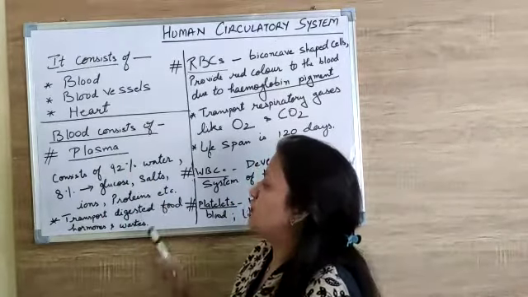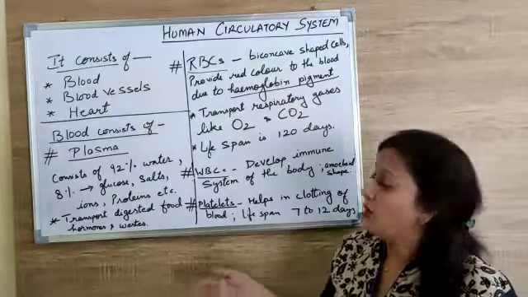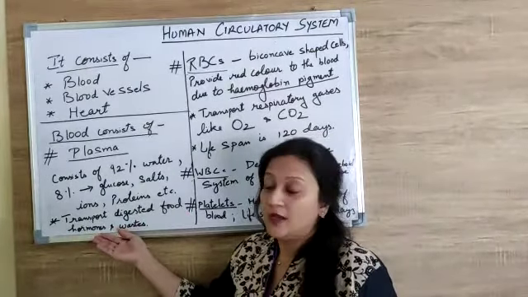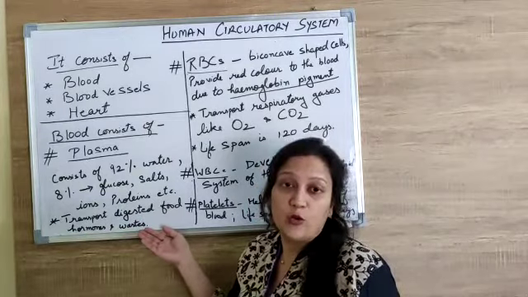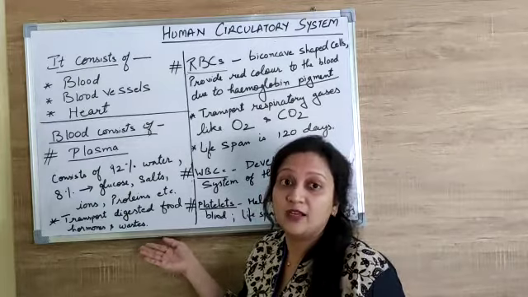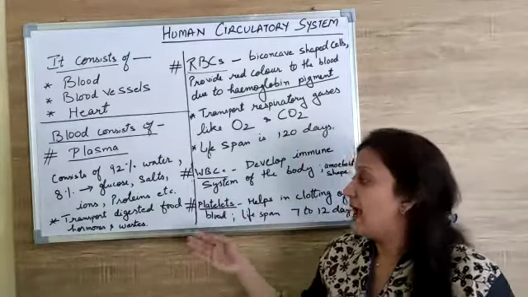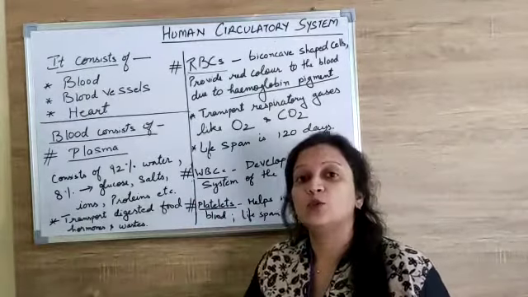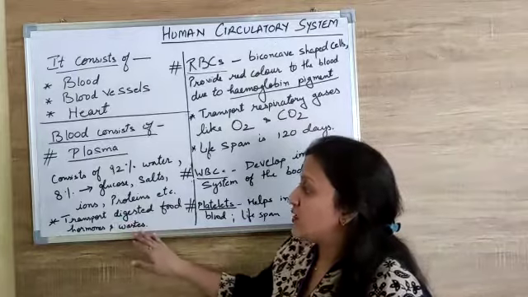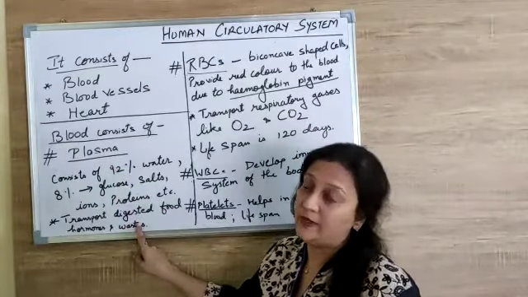Now what is the function of plasma? Plasma is basically responsible for the transportation of digested food, various types of hormones and waste. You all know that a lot of waste, nitrogenous wastes, are also made in our body. That also has to be transported to our kidneys, and digested food has to be transported to all the cells of the body. All this transportation takes place through plasma only. So this is the main function of plasma.